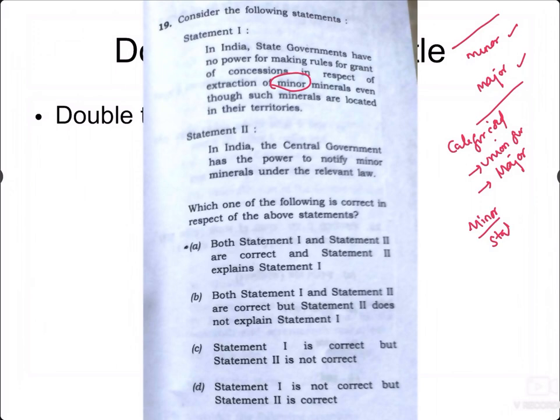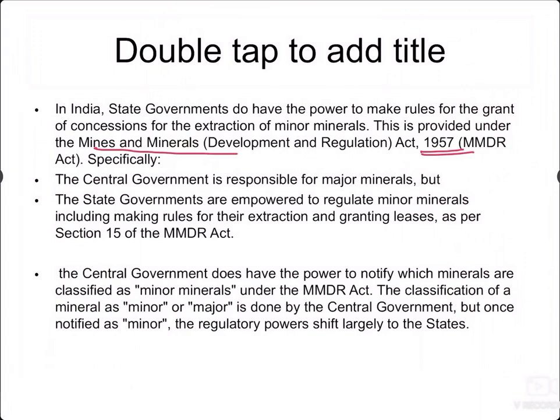In India, the central government has the power to notify minor minerals under the relevant law, and that is a right statement. So statement 1 is not correct, and statement 2 is correct. This is given under the 1957 Mines and Minerals (Development and Regulation) Act. The central government is responsible for the major minerals, but the state government is empowered to regulate the minor minerals. And the central government will have to notify which minerals are minor and which are major.